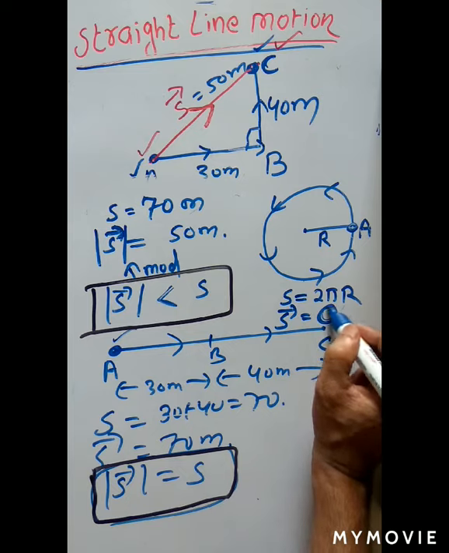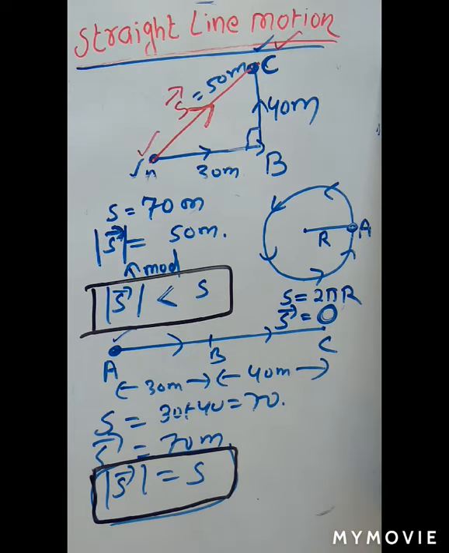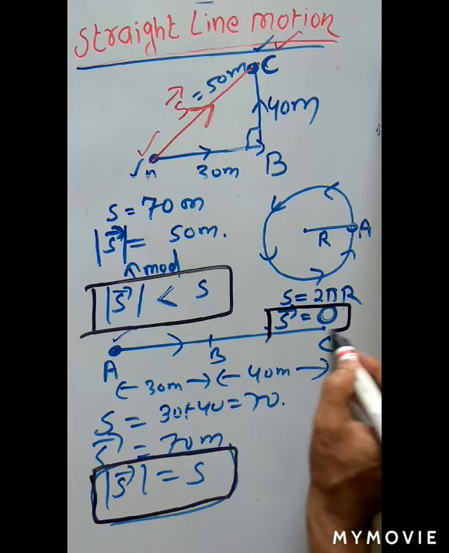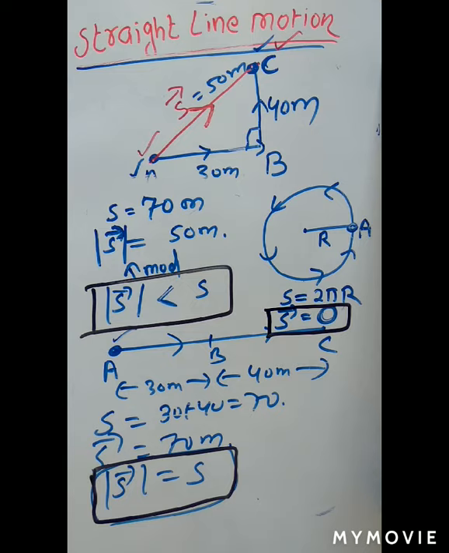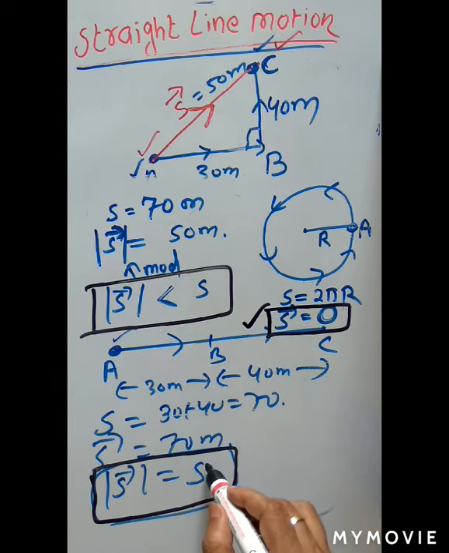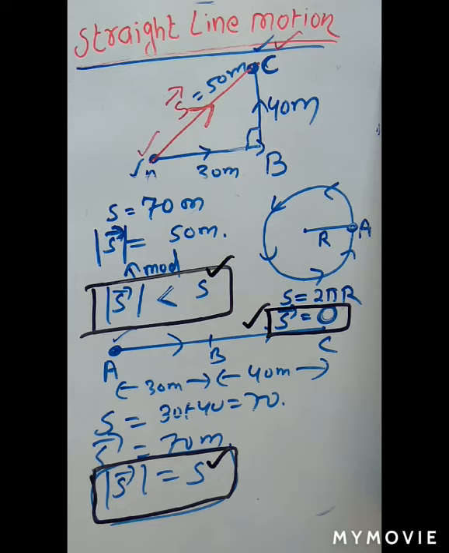So here displacement is 0. The conclusion is that displacement may be 0, may be equal to distance, may be less than the distance.